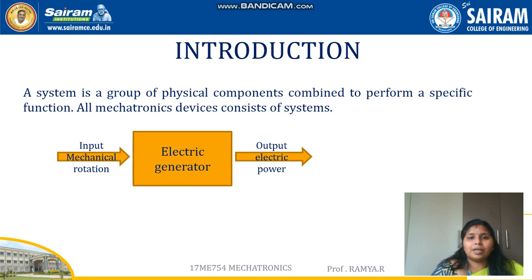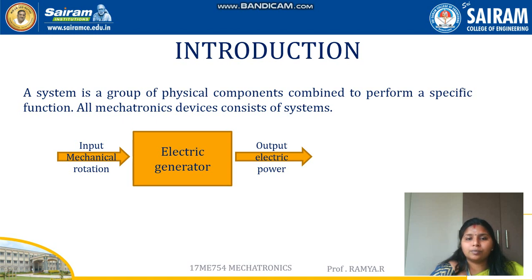The system is classified into two types. One is the measurement system, the other one is the control system. The term measurement system, the name itself, describes the function it does. The measurement system is used for measuring parameters, whatever they may be, a temperature or a pressure or anything. The system used for measuring is called the measurement system.